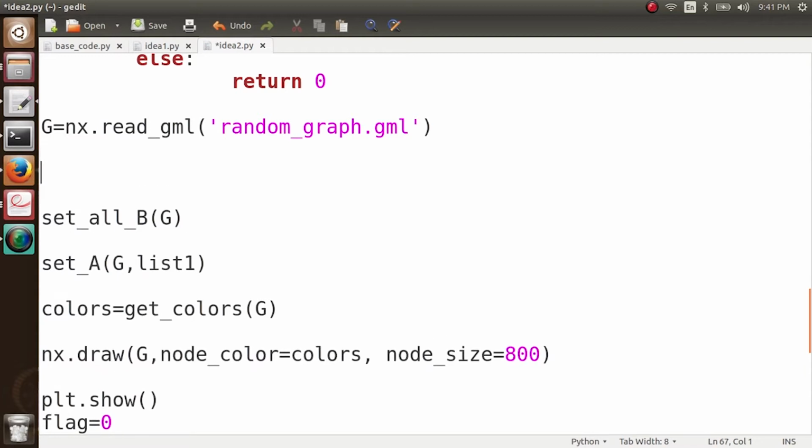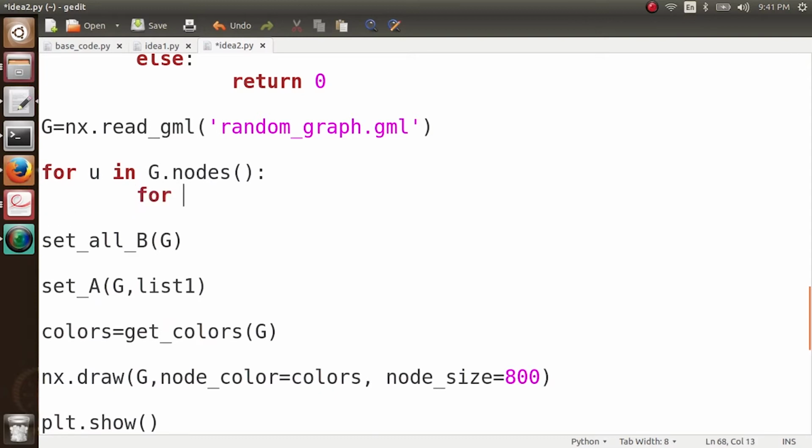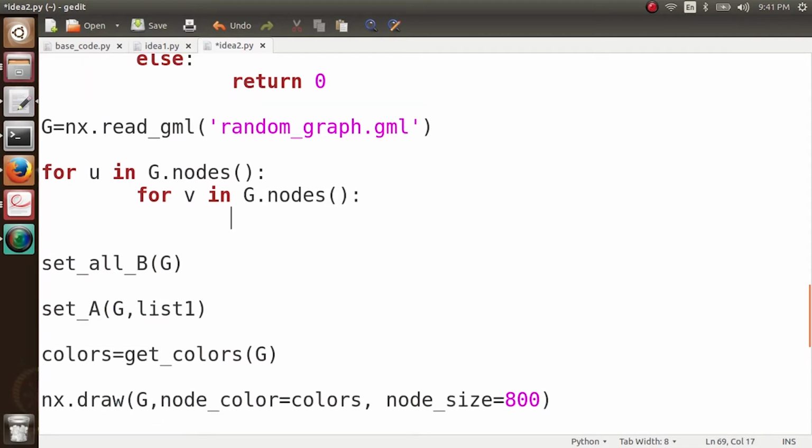random_graph.gml. So what I'm going to do here is, for u in g.nodes and then for v in g.nodes. I do not want my sets to be repeated.